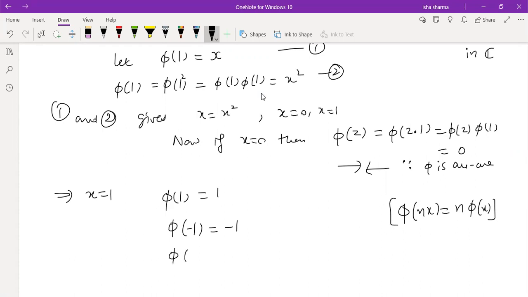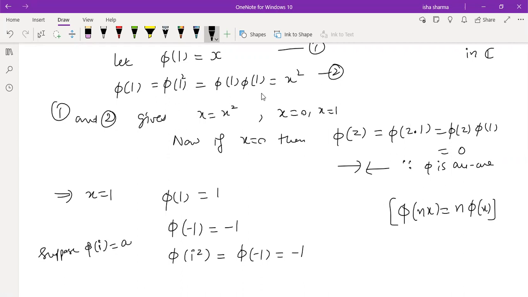Phi of iota square is equal to phi of -1, which is equal to -1, right? Let me write it like this. Suppose phi of iota is some number.